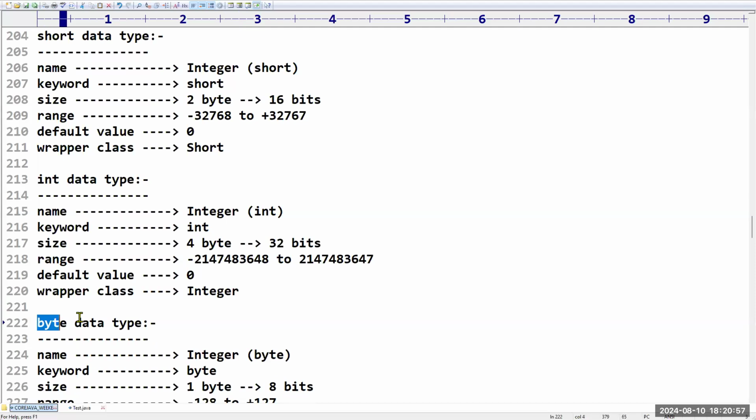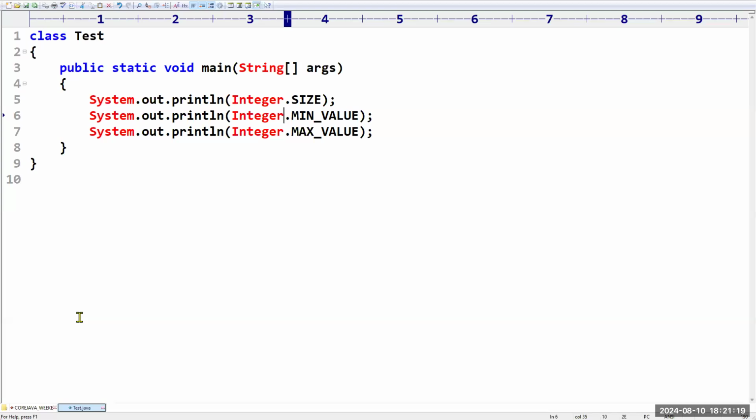What about long? Yes, sir. What about long? Sir, this long data type. What is the name of that long data type? Can I take it as long? Yes, sir. Sir, what is the keyword name? Long is the keyword name. How much size is it going to occupy? How many bytes, sir? 8 bytes. Sir, almost 64 bits you are going to get. What about the range?